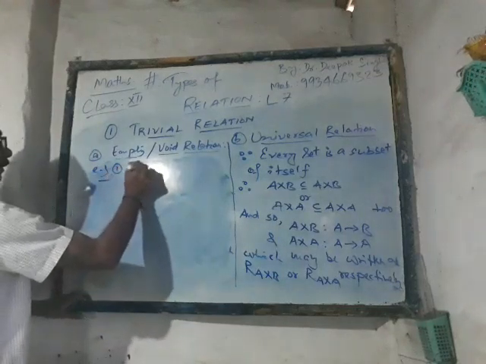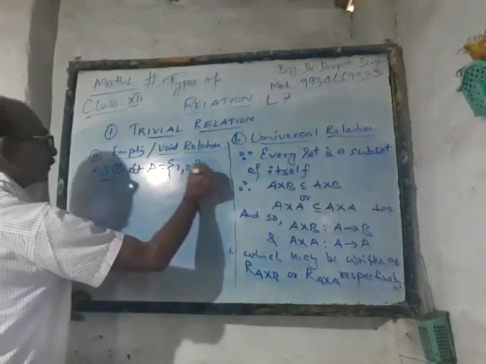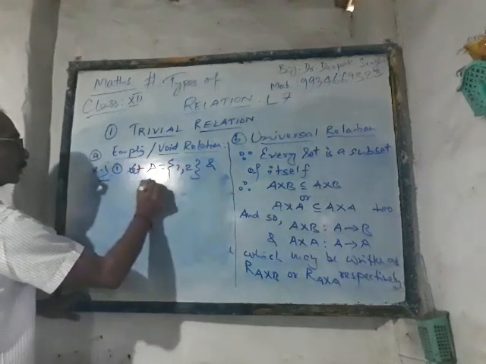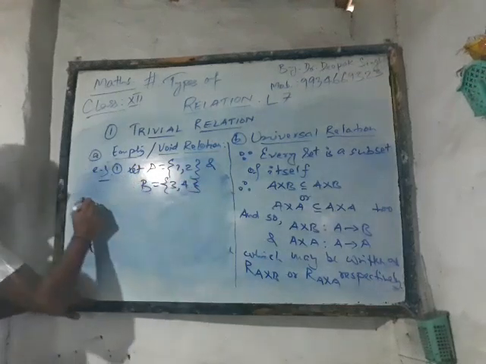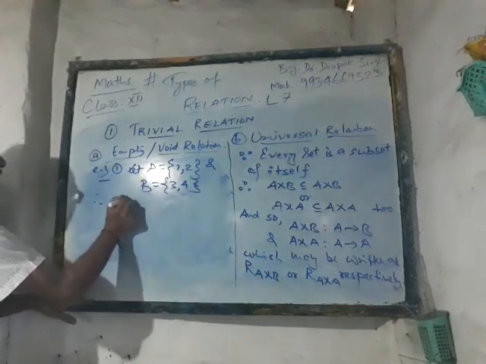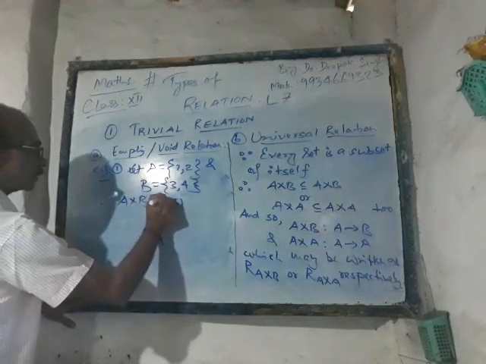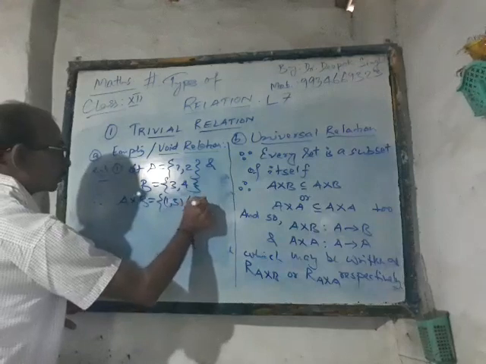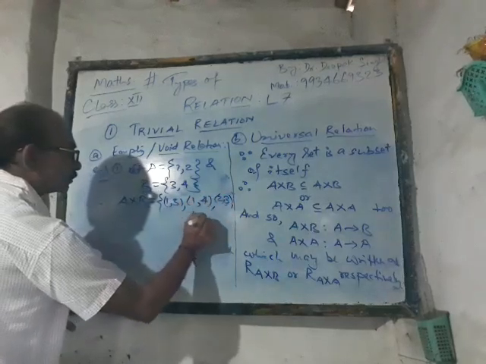Let A is equal to {1, 2} and B is equal to, suppose, {3, 4}. Therefore, A cross B is equal to what? Four pairs: (1, 3), (1, 4), (2, 3) and (2, 4).